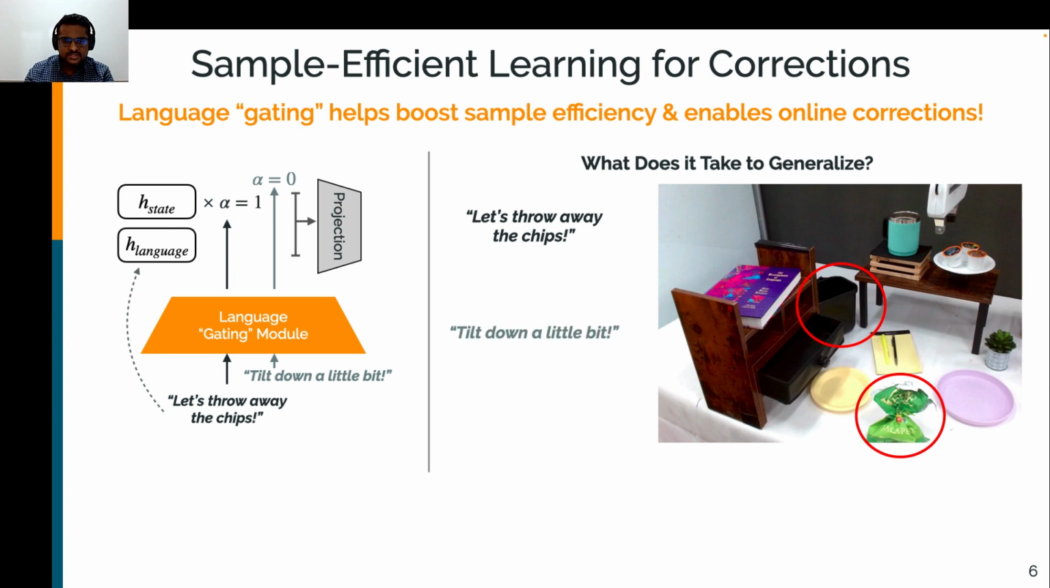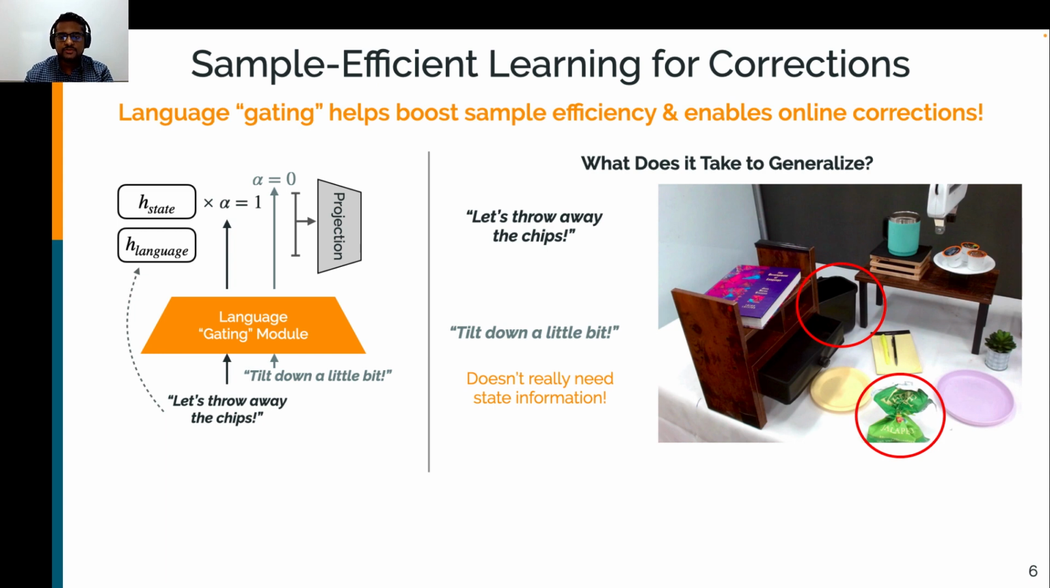But if we consider "tilt down a little bit," there aren't really objects in the state to point to that we actually need to pay attention to. It doesn't really need state information, and if that's true, maybe we can exploit that. The goal of the gating module is to filter out environment information when interpreting these more corrective language utterances, enabling huge gains in sample efficiency.